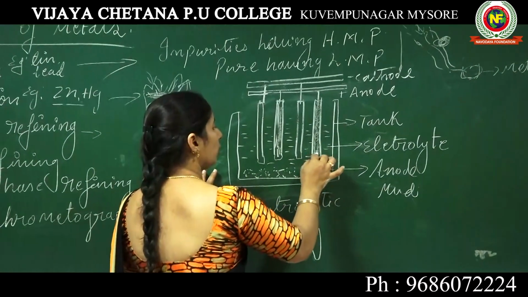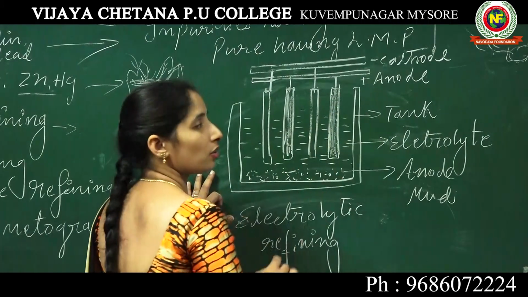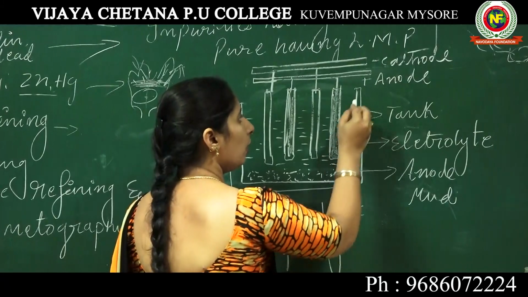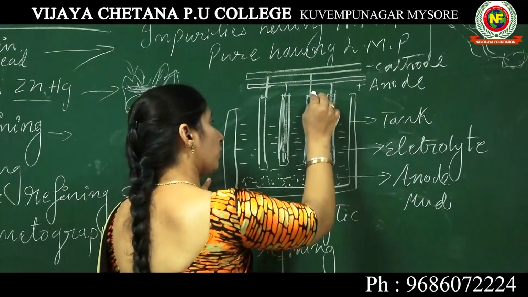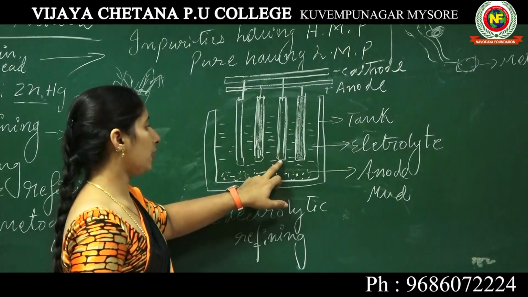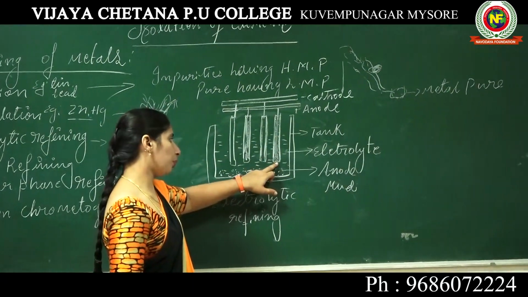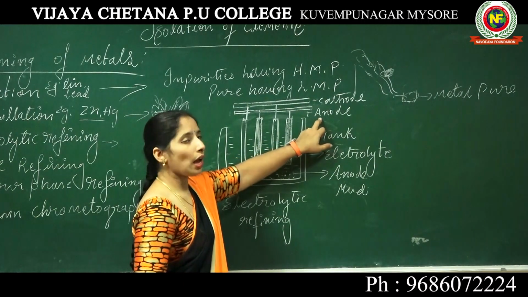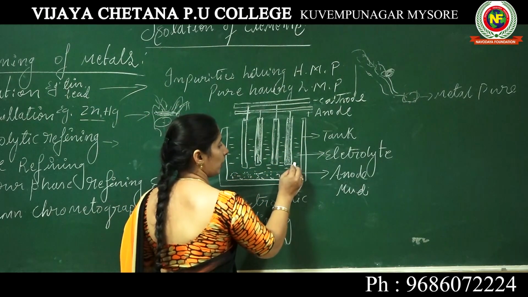A thick rod of impure metal acts as the anode. Thin sheets of pure metal act as the cathode. An electrolyte solution is taken in the tank.